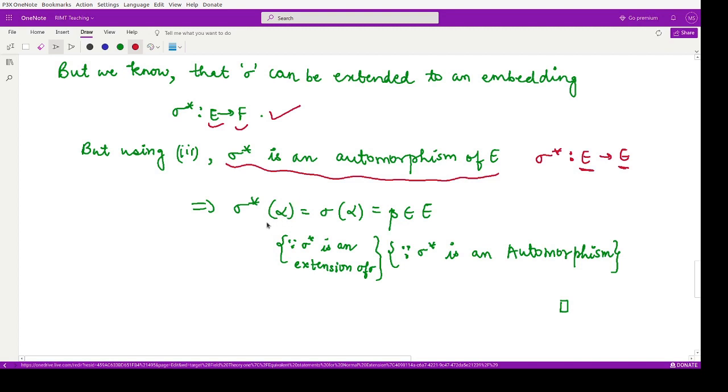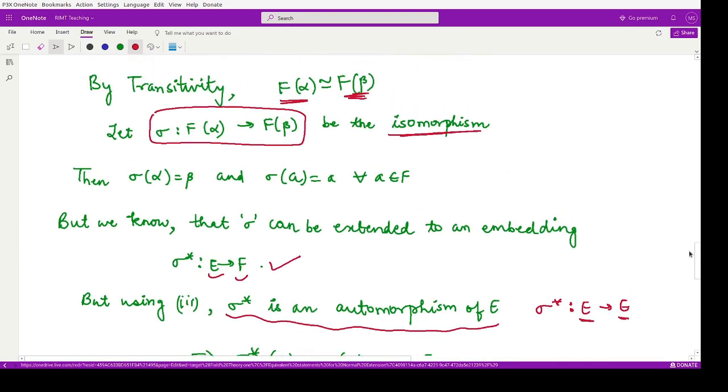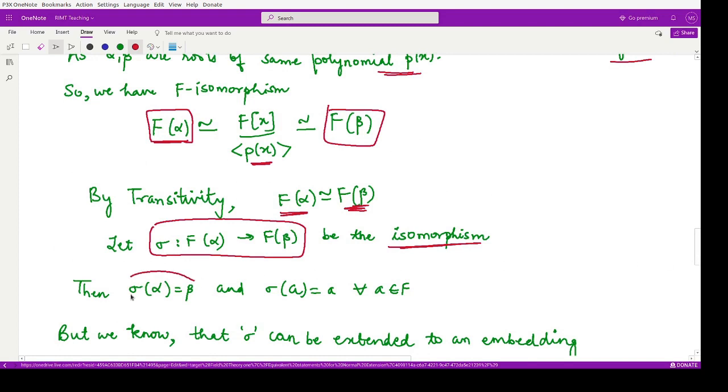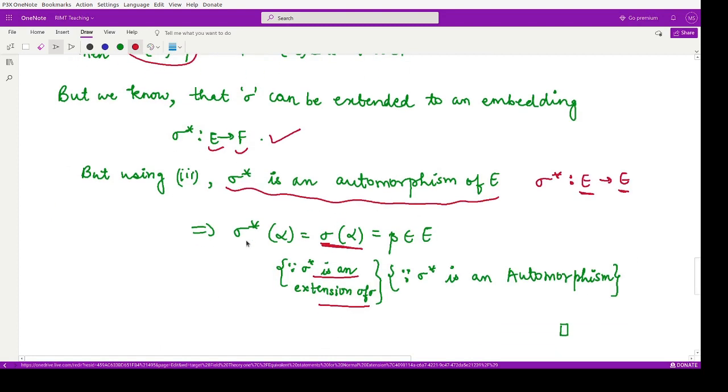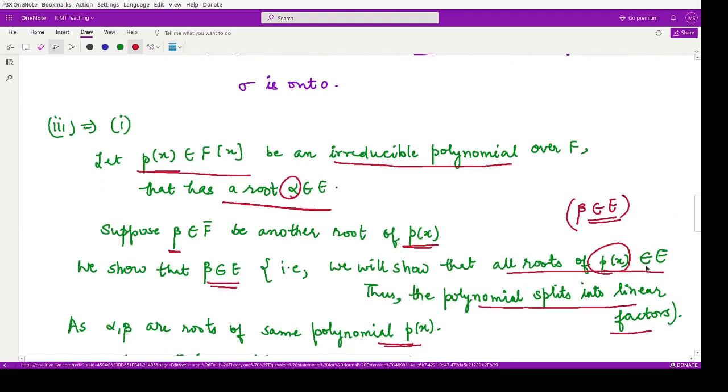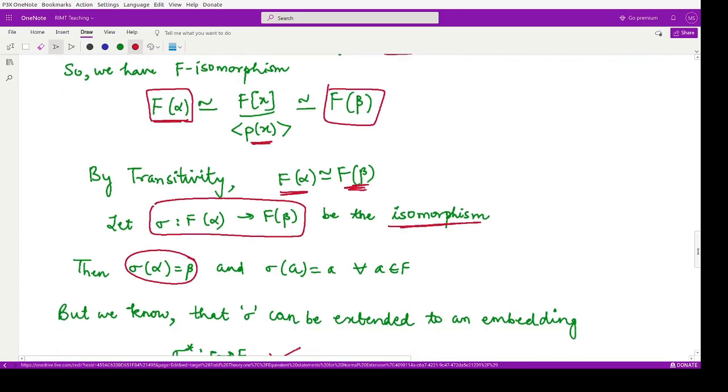Because sigma star is an extension of sigma, we can write sigma star alpha as sigma of alpha, and we know sigma of alpha is equal to beta from this F-isomorphism. Because alpha was in E, sigma star alpha would again be in E. Because this is in E and equal to beta, beta would also be in E. That means all the roots of p(x) are there in E. If all the roots of p(x) are present in E, we say that the polynomial splits into linear factors in E. So this is what we have proved.